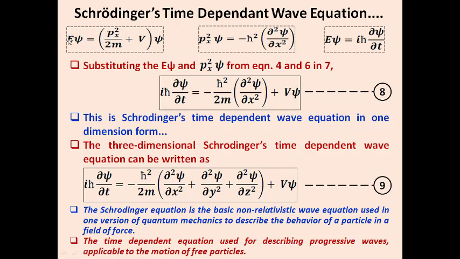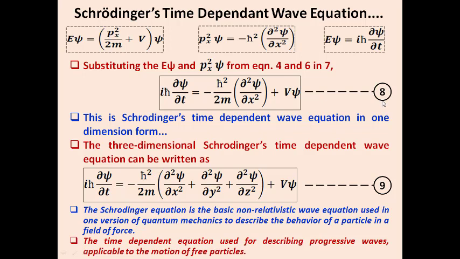I change Eψ as iħ times ∂ψ/∂t, and instead of p²ψ, I write minus ħ² divided by 2m times ∂²ψ/∂x², plus Vψ as it is. So this comes as equation number 8.